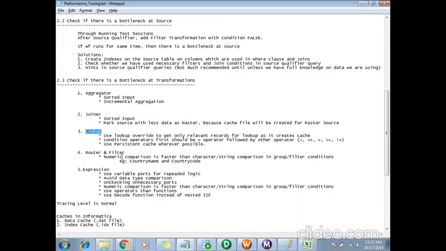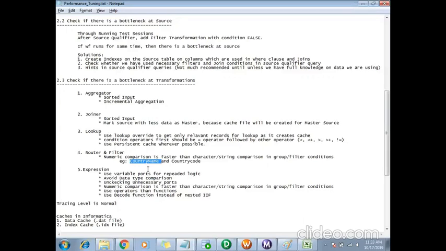Then router and filter. Numeric comparison is faster than character or string comparison in group or filter conditions. Assume you have data with country name and country code. Country code is like 1, 2, 3. For India it might be 1, for UK it might be 2, like that. And country name is a string, right?